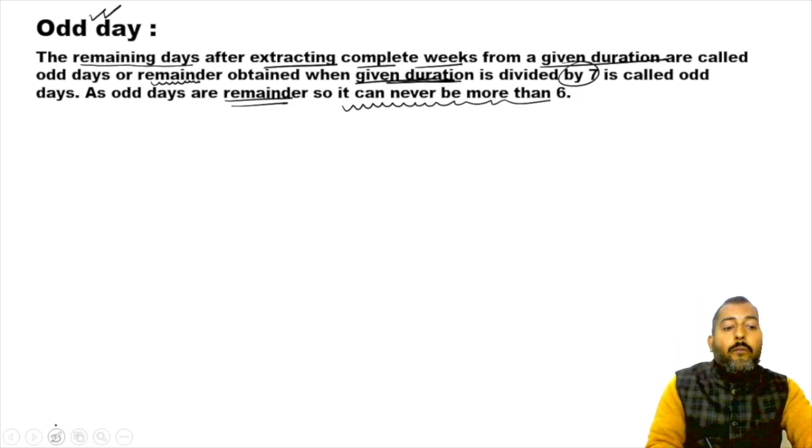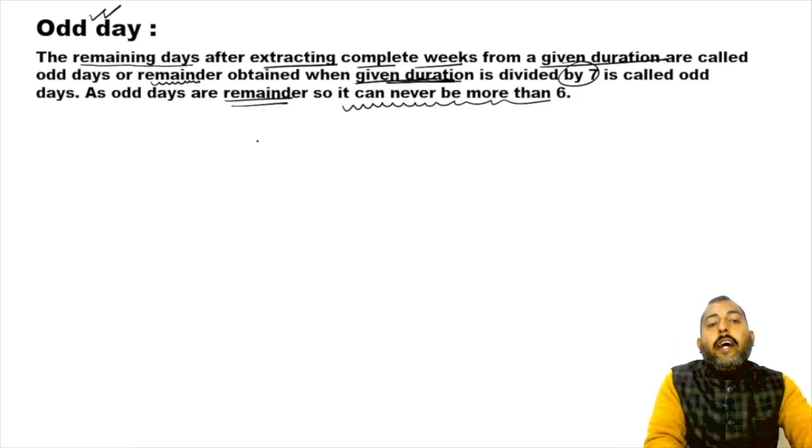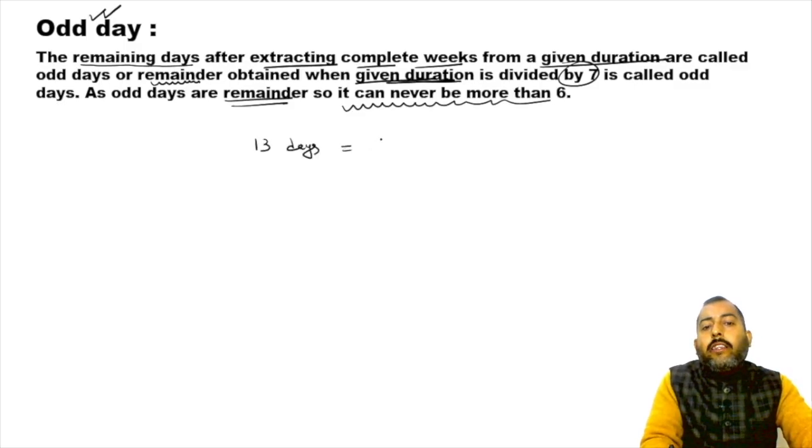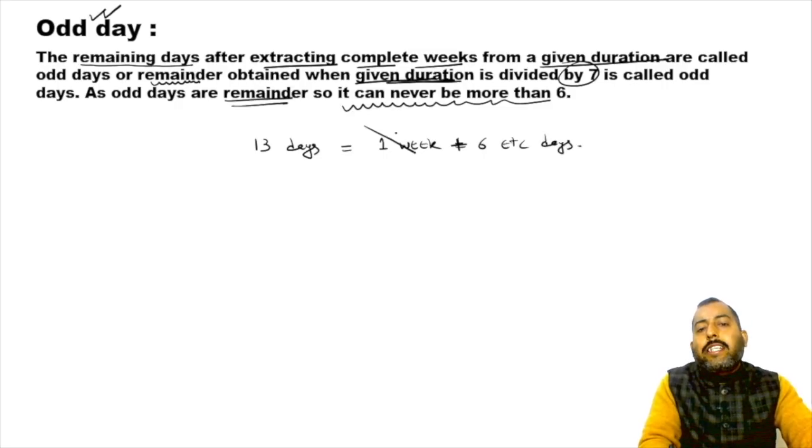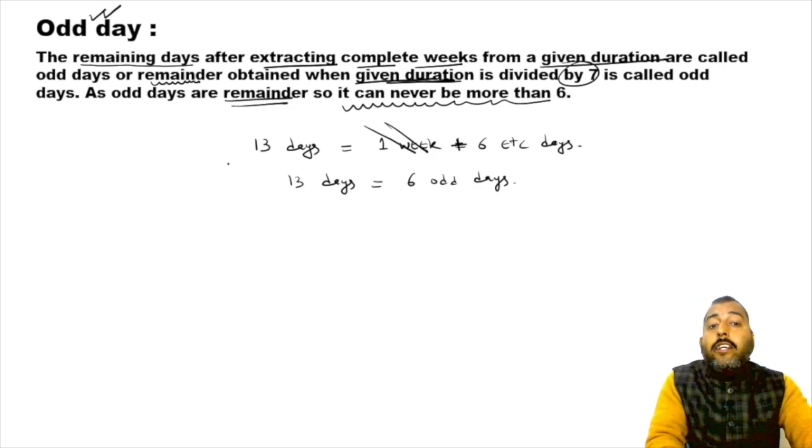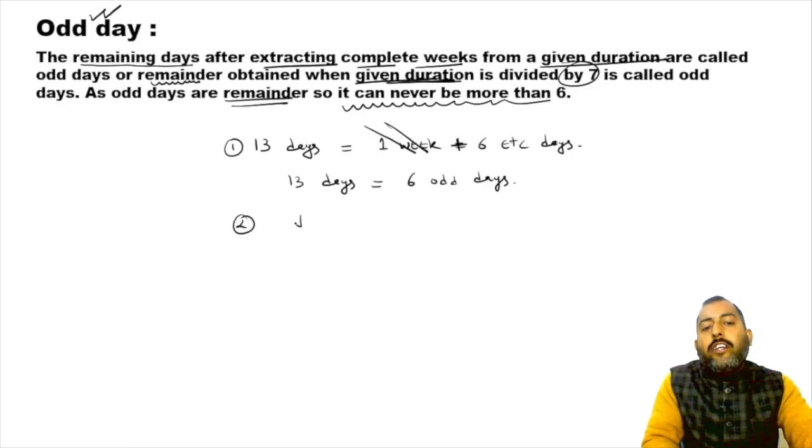Now, suppose we have a duration of 13 days. In 13 days, we have one complete week and 6 extra days. So if we extract the complete week, the number of odd days in 13 days is 6. Suppose we talk about the number of odd days in January month.